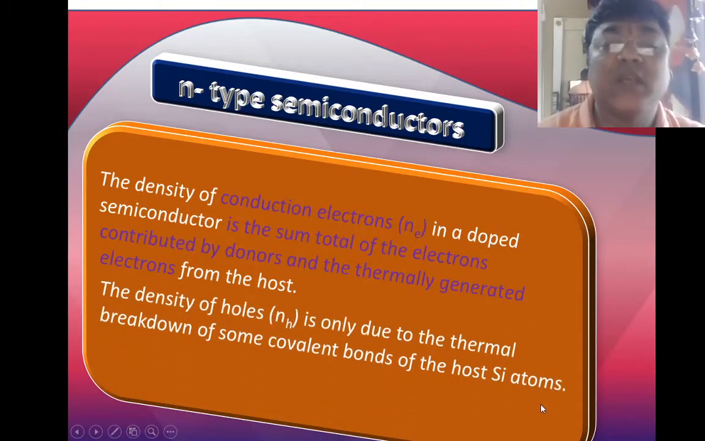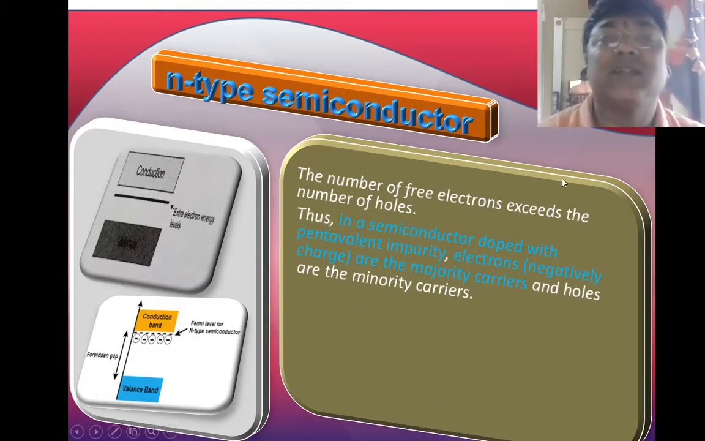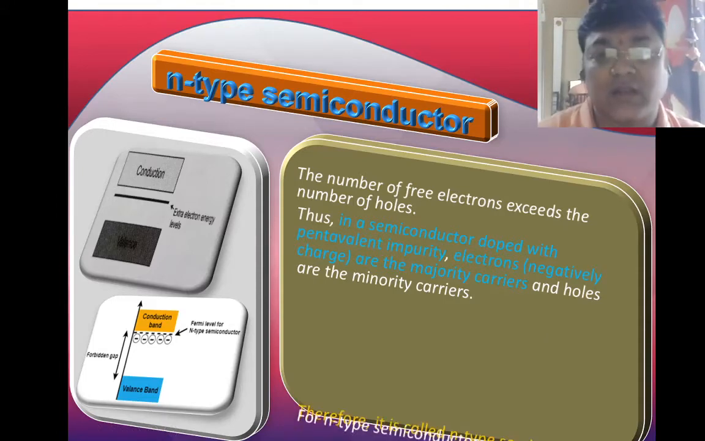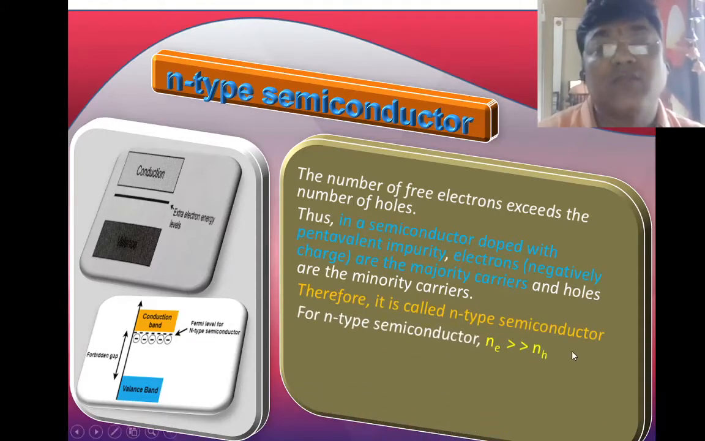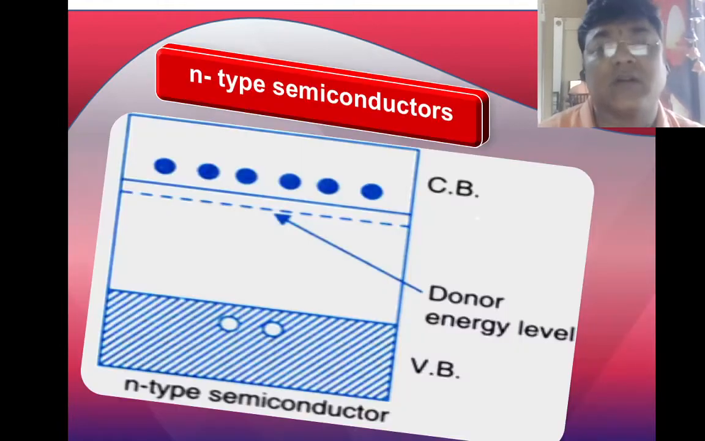The density of holes is only due to thermal breakdown. The number of electrons exceeds the number of holes because this is an N-type semiconductor, so electrons are more. Thus, in a semiconductor doped with a pentavalent impurity, electrons are majority carriers and holes are minority carriers. Therefore, it is called N-type semiconductor, because the number of electrons is greater than the number of holes. Now, here you can see the donor energy level above the valence band, and this is the conduction band.